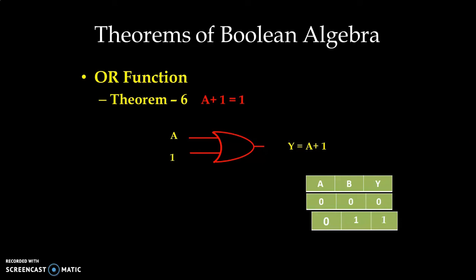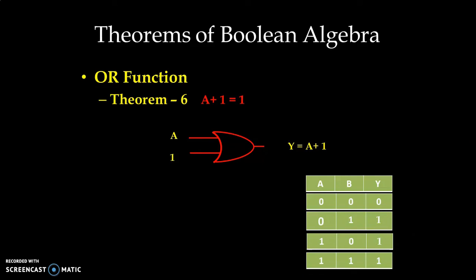If we check with the truth table, now one of the inputs, that is B, is always at the high level. So we eliminate the situation which indicates that B is equal to 0. So 0 0 and 1 0 condition has been eliminated. And we have two conditions remaining, that is 0 1 or 1 1.